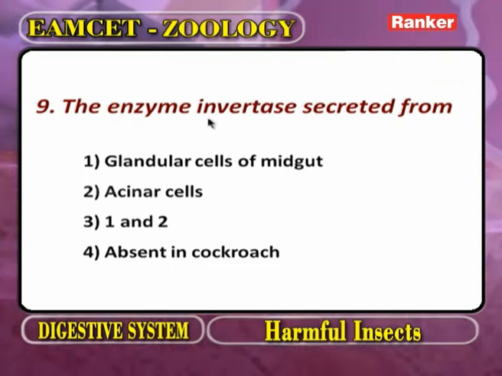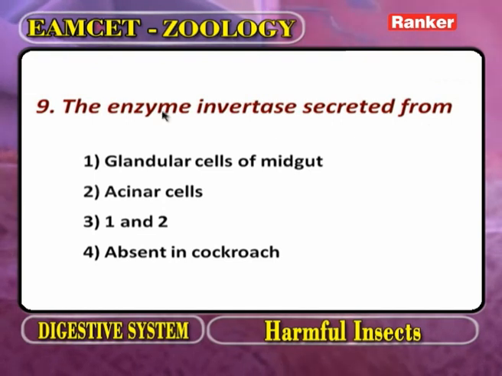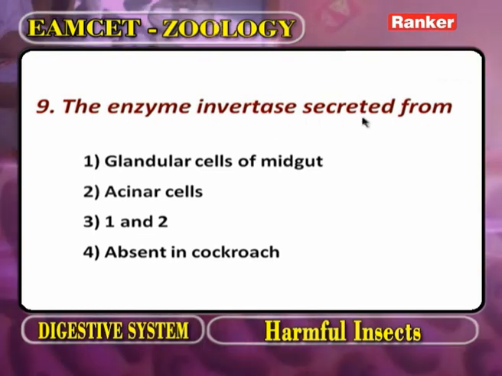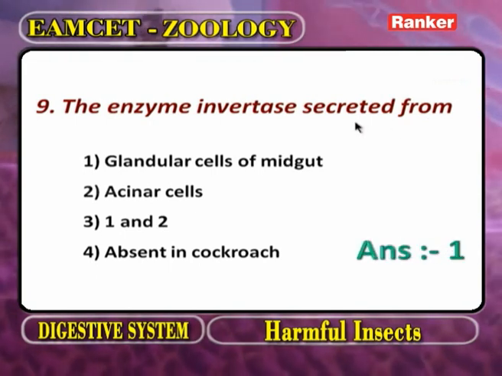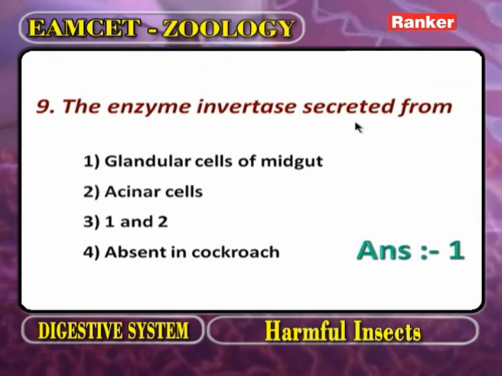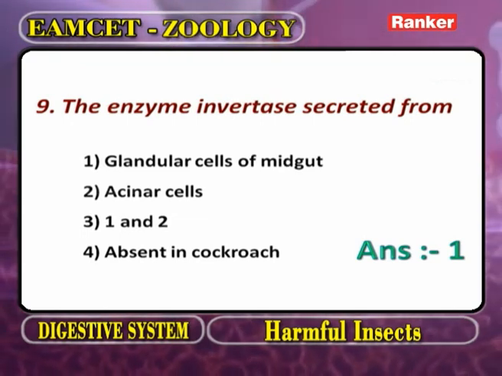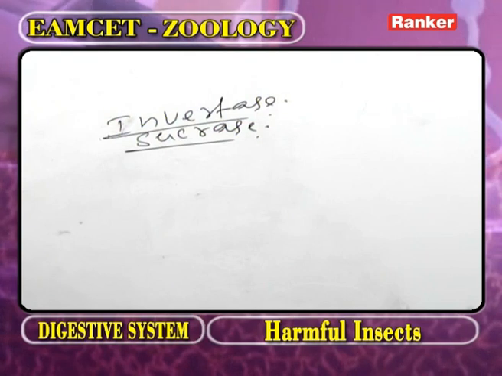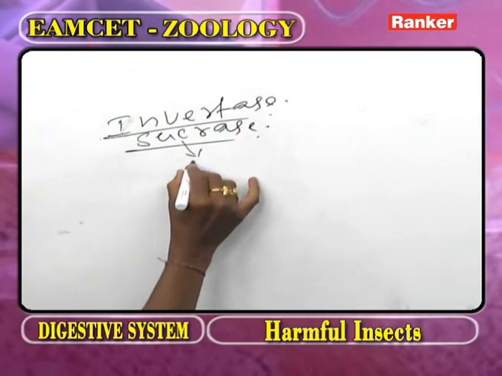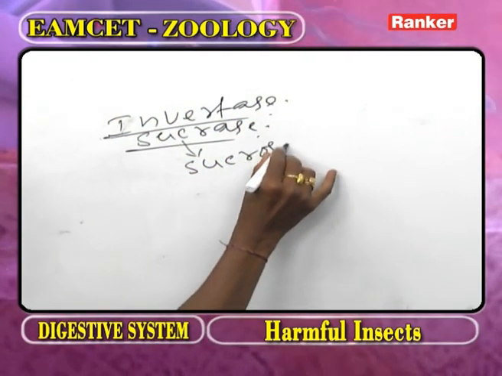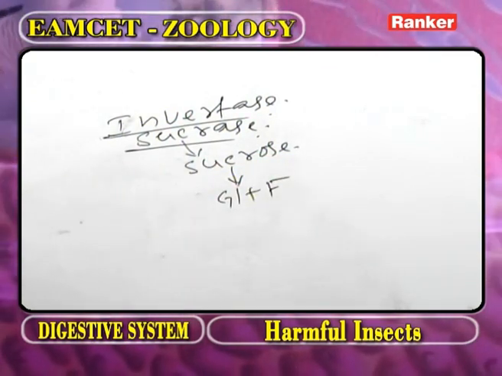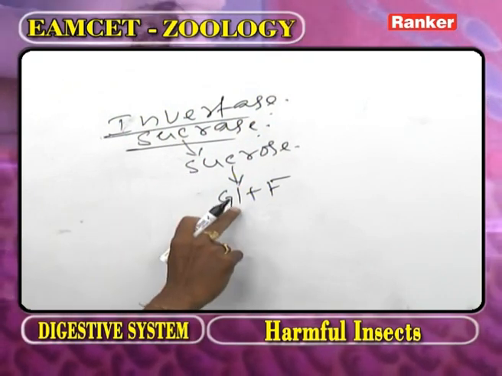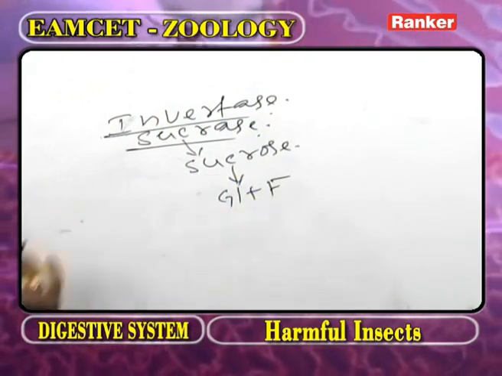The enzyme invertase is secreted from. Now as we observe the invertase, what is the other name of invertase? Sucrase. Now the sucrase converts the sucrose into glucose and fructose. One sucrose molecule is converted into one glucose and one fructose.